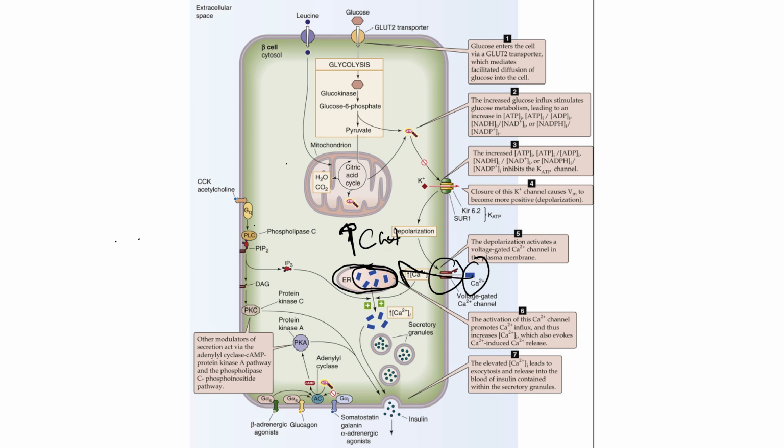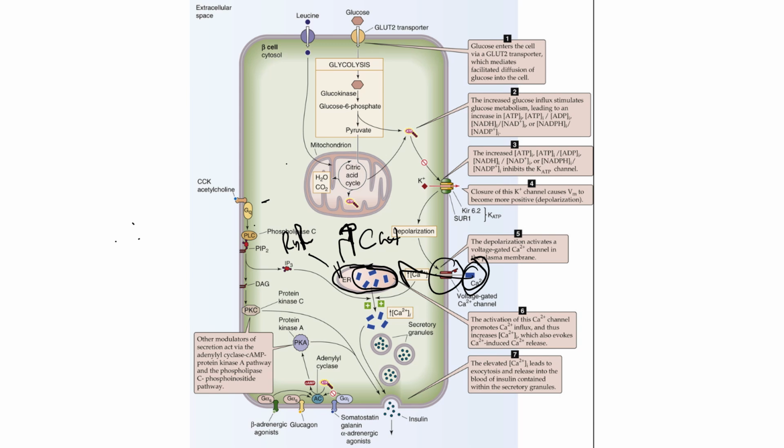Okay, and that influx of calcium from the interstitial fluid into the intracellular fluid of the pancreatic beta cell goes over and binds to channels located on the endoplasmic reticulum. And these channels are called RYR channels, or ryanodine receptors. And it causes these ryanodine receptors or channels to open up.